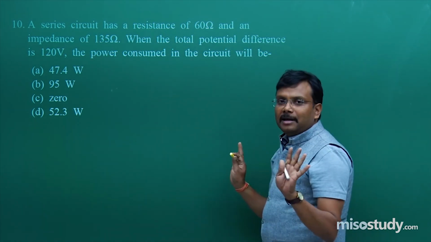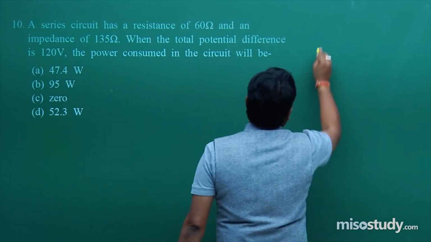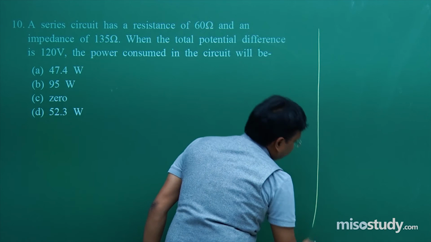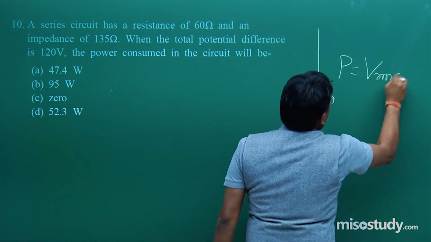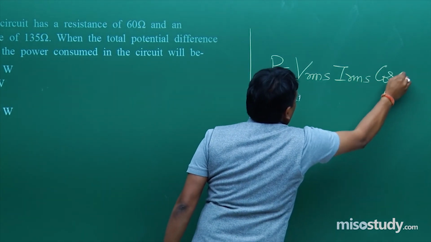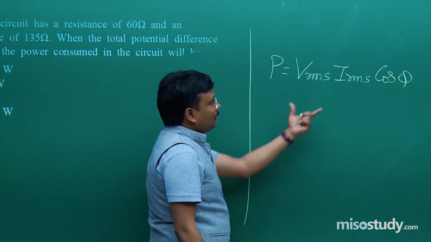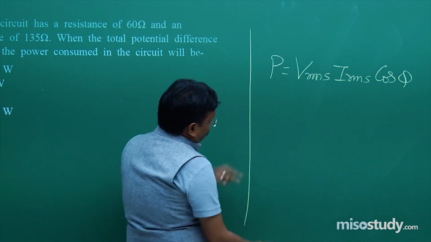Forget any options, anything. Let me write down the formula, a very new formula. I hope you will enjoy that. P is equal to Vrms Irms cos of phi. You know that formula. Simple formula based calculation. Now what are the values over here?